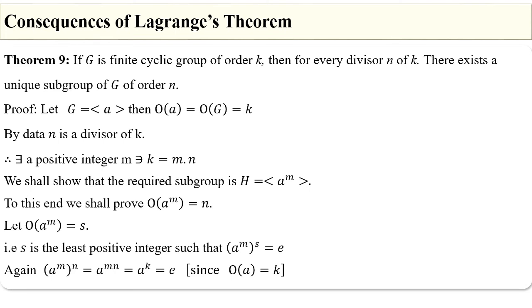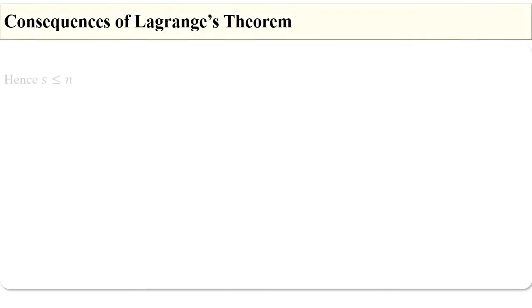But mn is equal to K, therefore this becomes a^K, which is equal to e, since the order of a is equal to K. Hence, we have s less than or equal to n.